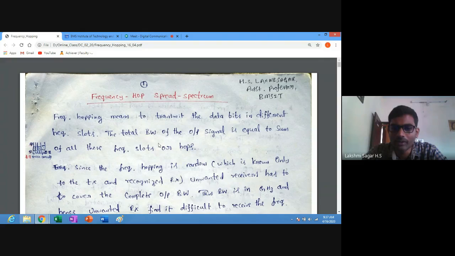The total bandwidth of the output signal is equal to the sum of all these frequency slots or hops. So the sum means the total bandwidth. How we consider the bandwidth is, we consider the minimum hopping frequency and the maximum hopping frequency. By considering these, we estimate the total bandwidth of the output signal, which is equal to the sum of all these frequency slots or hops.